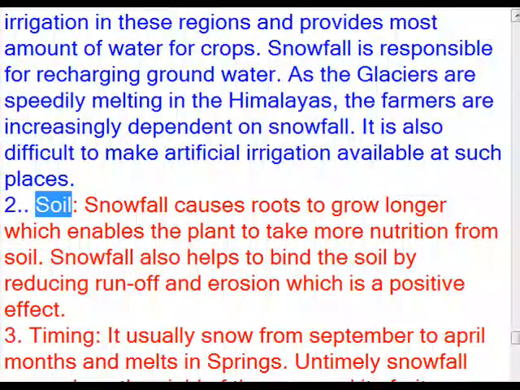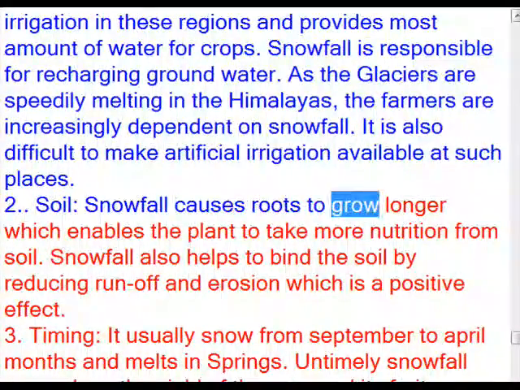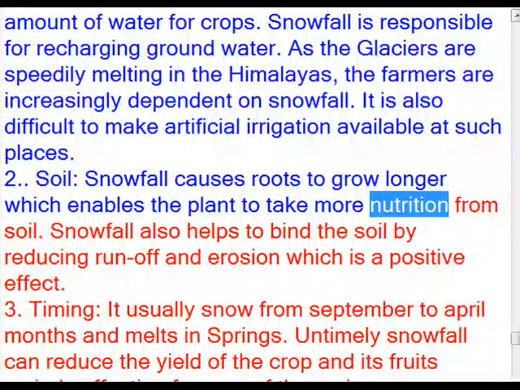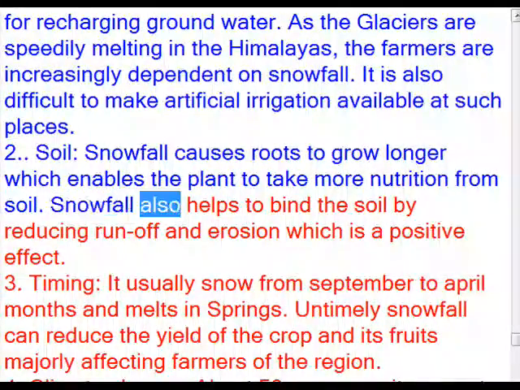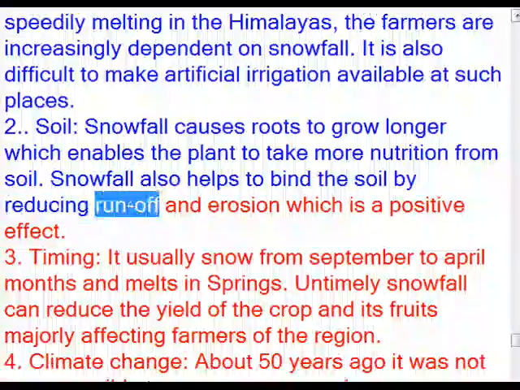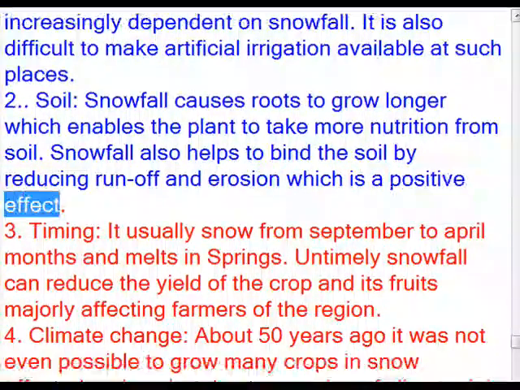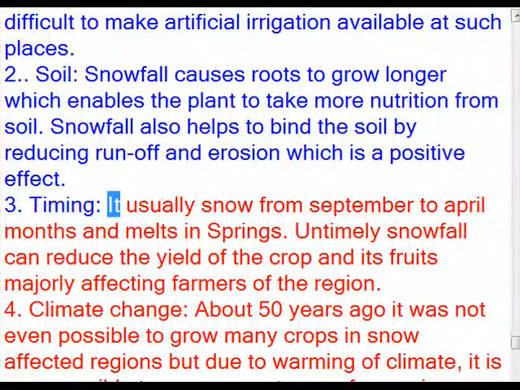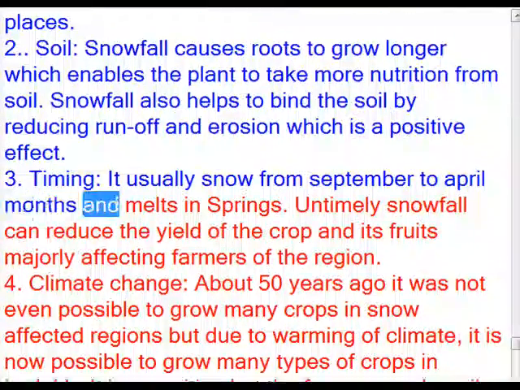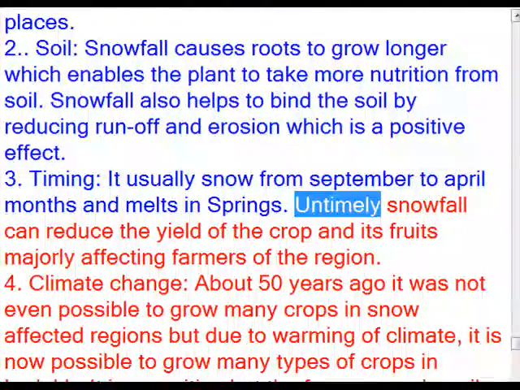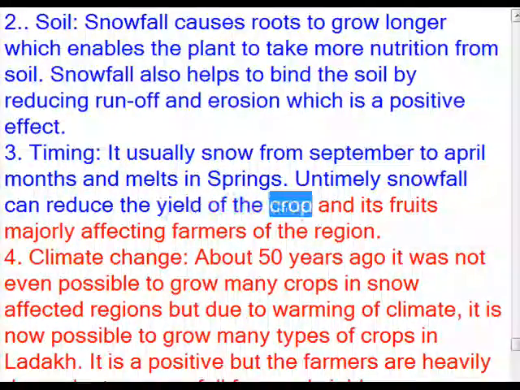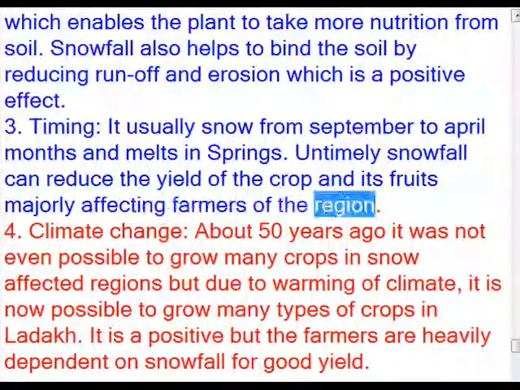2. Soil. Snowfall causes roots to grow longer, which enables the plant to take more nutrition from soil. Snowfall also helps to bind the soil by reducing runoff and erosion, which is a positive effect. 3. Timing. It usually snows from September to April months and melts in spring. Untimely snowfall can reduce the yield of the crop and its fruits, majorly affecting farmers of the region.